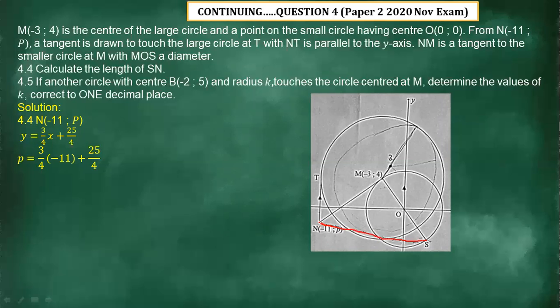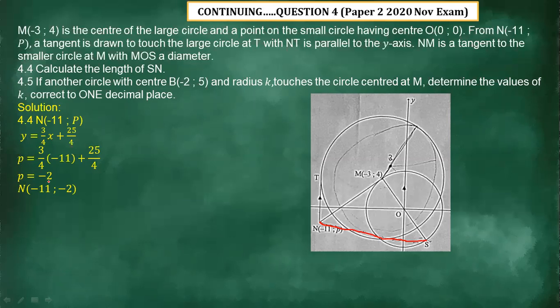Because you can see this point N, we have determined the equation of that line, and we can just substitute this point in that equation. After simplifying, pressing your calculator, it's going to give us the value of p as -2. Now we have the coordinates of N, which is -11, -2.